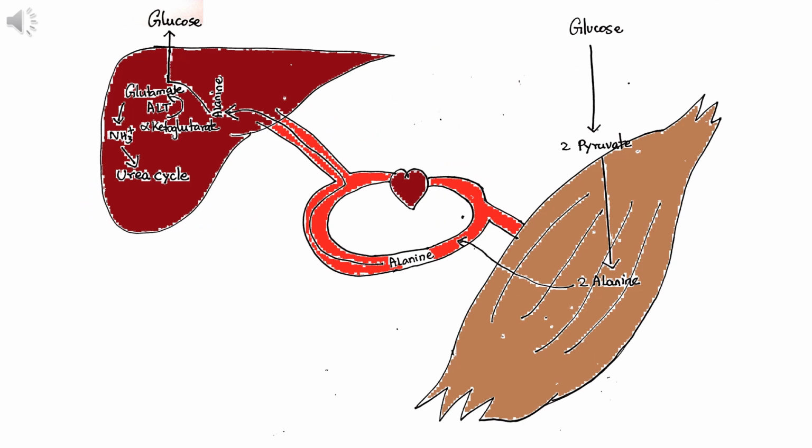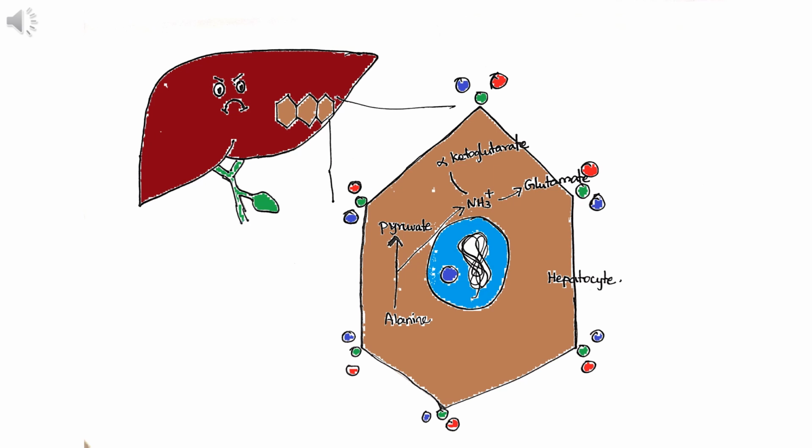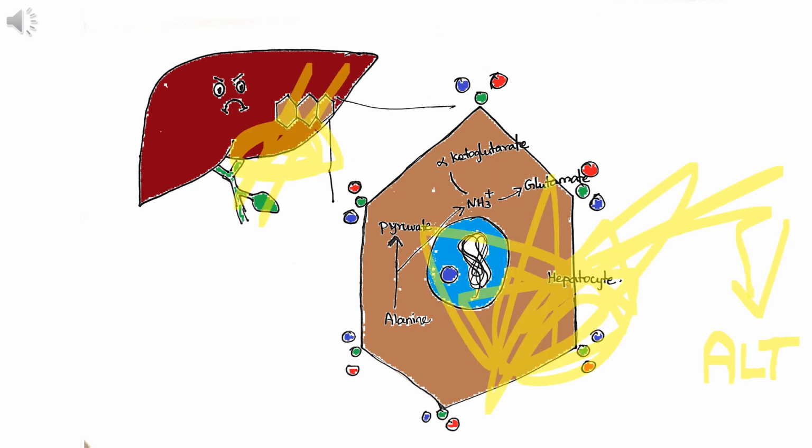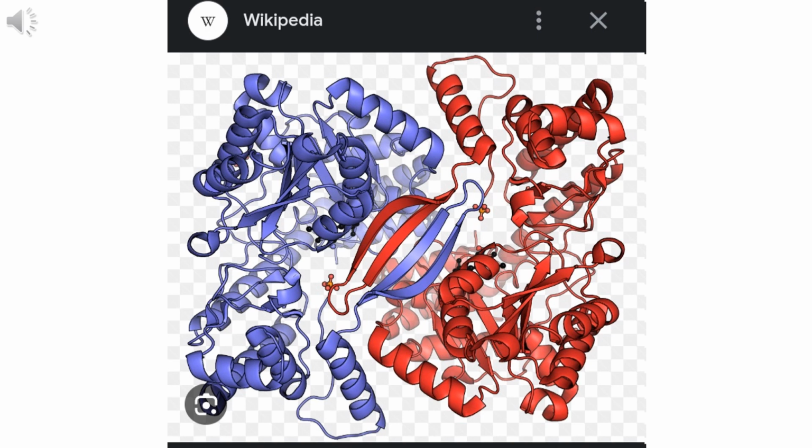It is found in skeletal muscles and in the liver in higher concentrations. ALT is found in cytosol of hepatocytes, that is inside the liver cell. So if it leaks out into the plasma, it symbolizes liver cell damage. Here's the structure.